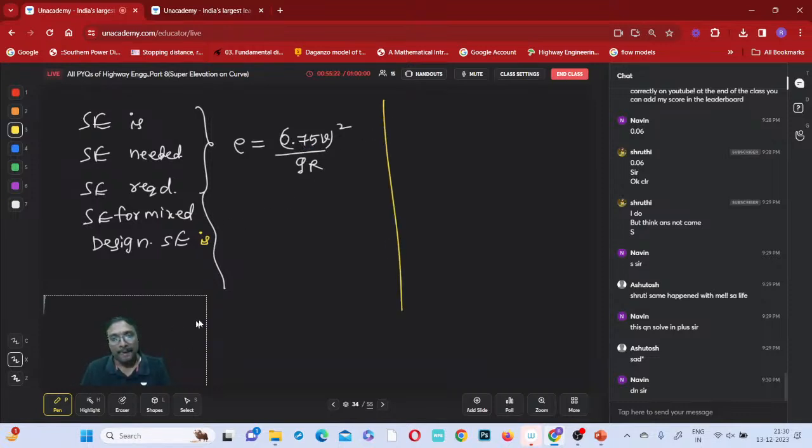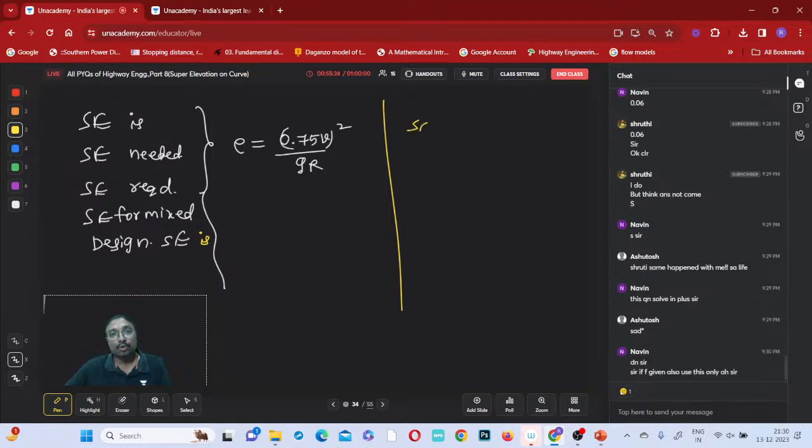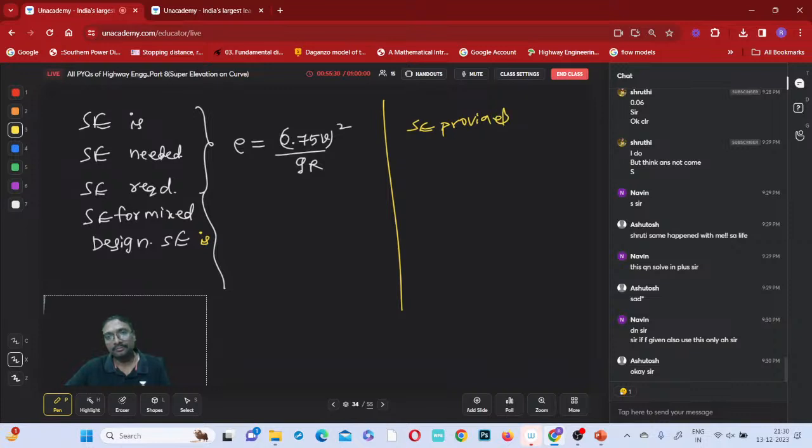Then superelevation provided, I'll tell you. Yeah, who is having confusion? What is your confusion? Tell me. Somebody is sending a confusion emoji. What is your confusion? Don't send the confusion emoji if you're not having any confusion. What is your confusion? Tell me.